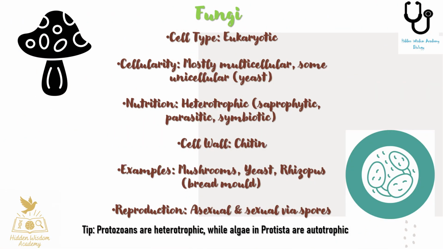Now let's talk about fungi. Fungi are eukaryotic organisms that are mostly multicellular, with the exception of yeast, which is unicellular. They are heterotrophic and obtain their food by absorbing nutrients from organic matter. Some act as decomposers feeding on dead material, others are parasitic, and a few form mutual partnerships with plants. Their cell walls are made of chitin and they reproduce both sexually and asexually through spores. Common examples include mushrooms, bread mold, and yeast.